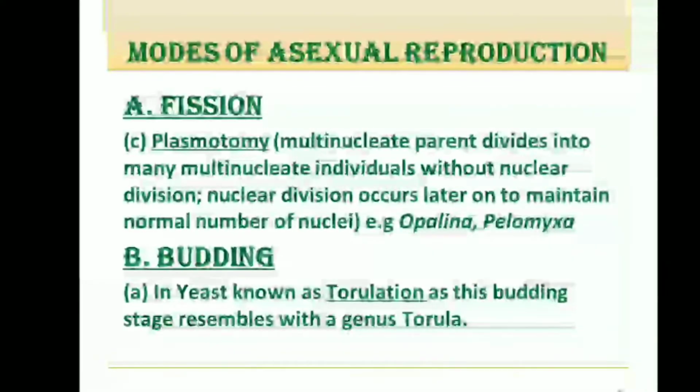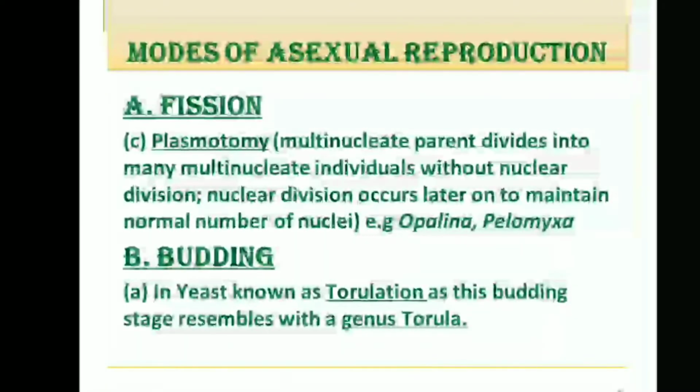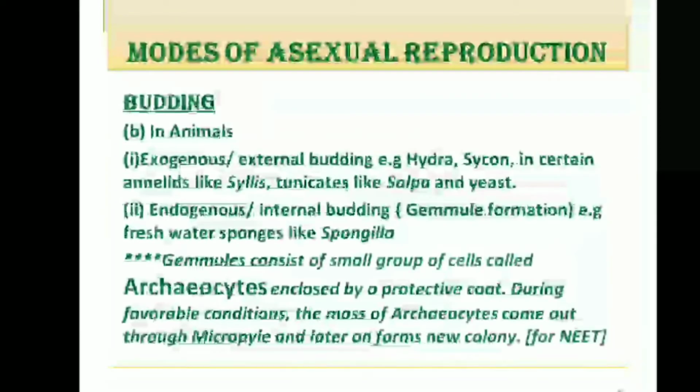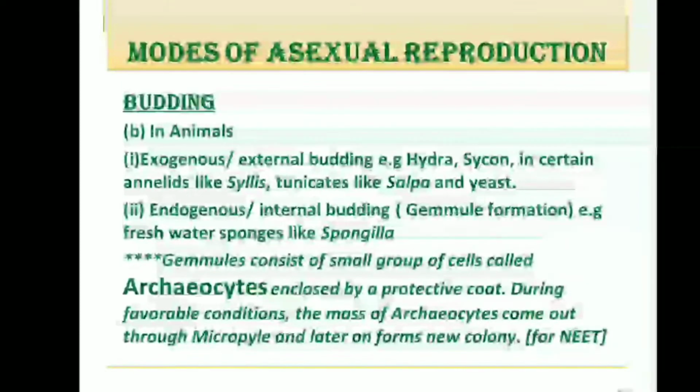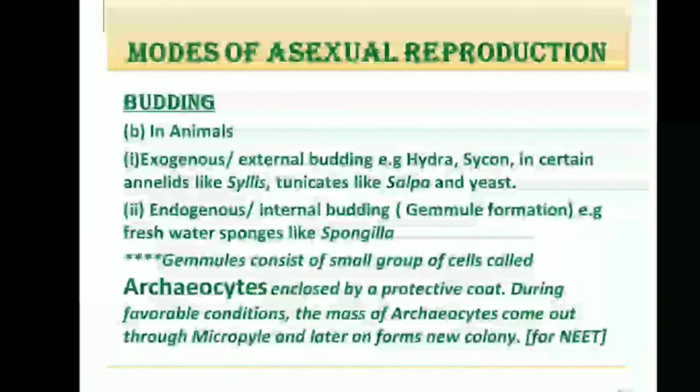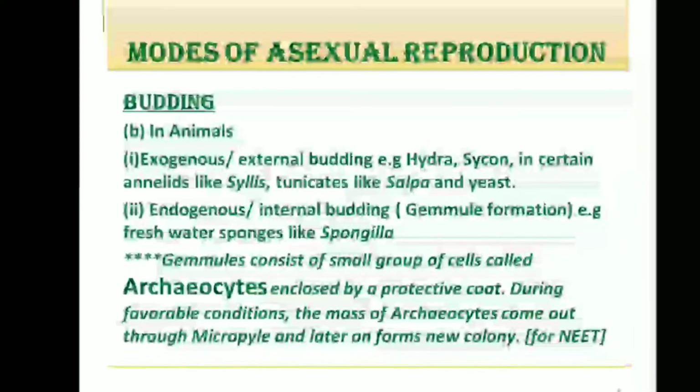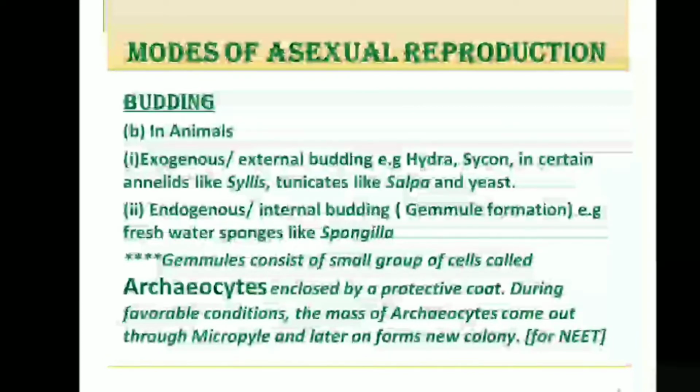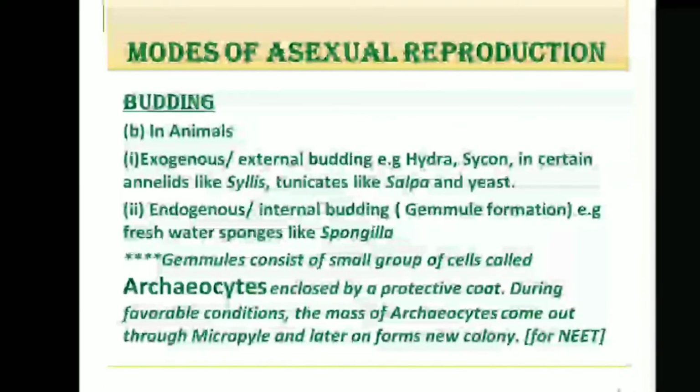Budding in yeast is known as torulation. Why? Because this budding stage resembles the genus Torula. Budding is also found in animals. A daughter organism is formed from a single projection arising from the parent body. Now, in animals, budding is of two types.